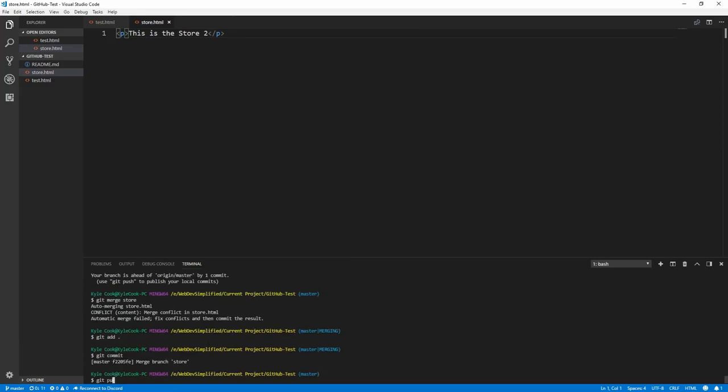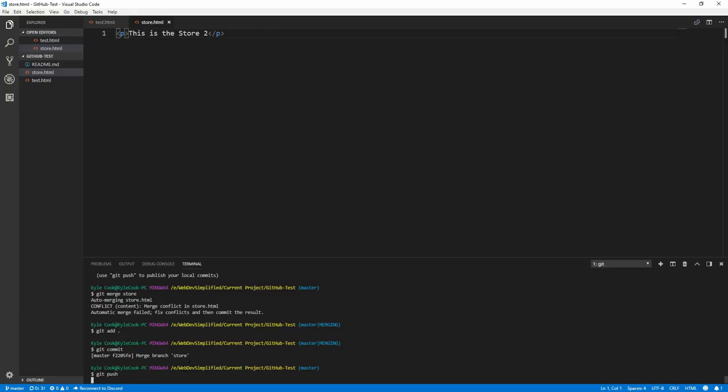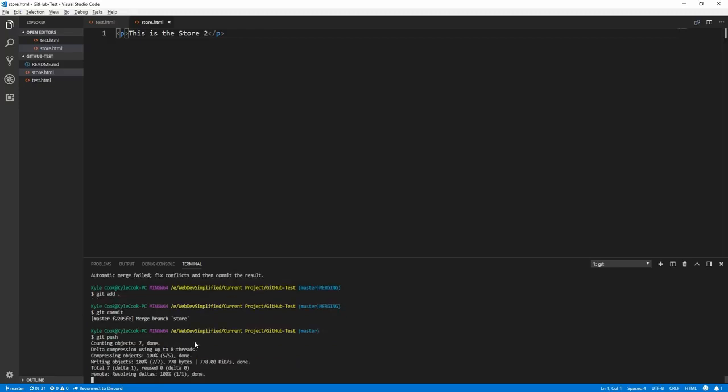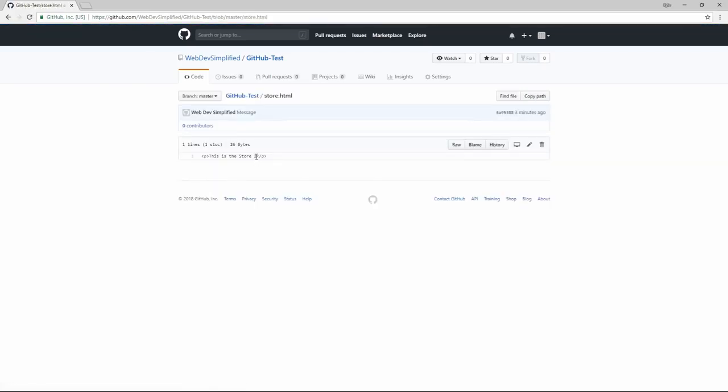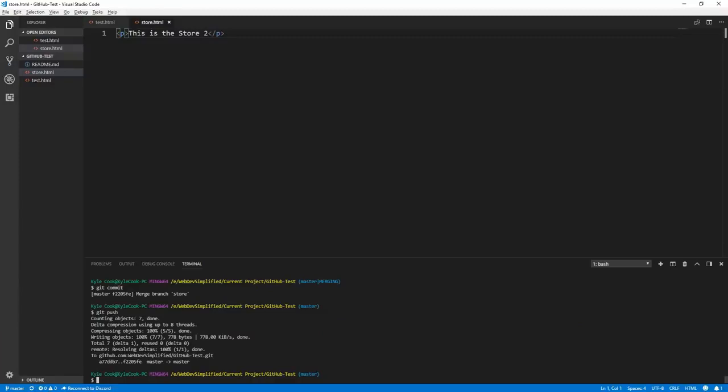And now if we git push, set it up to our remote repository, you'll now see that when we go to our remote repository, refresh it, and we open up our store.html page, we have this is store 2, which is exactly what we wanted in here.